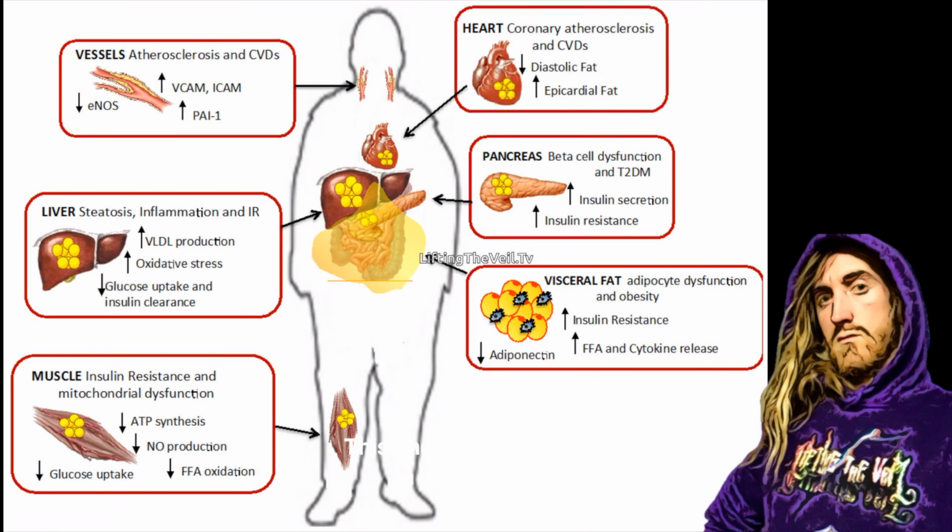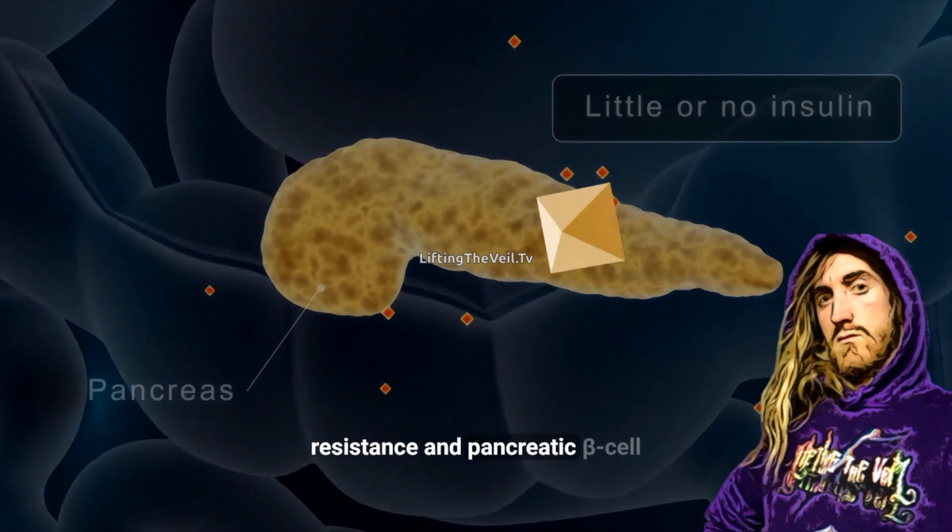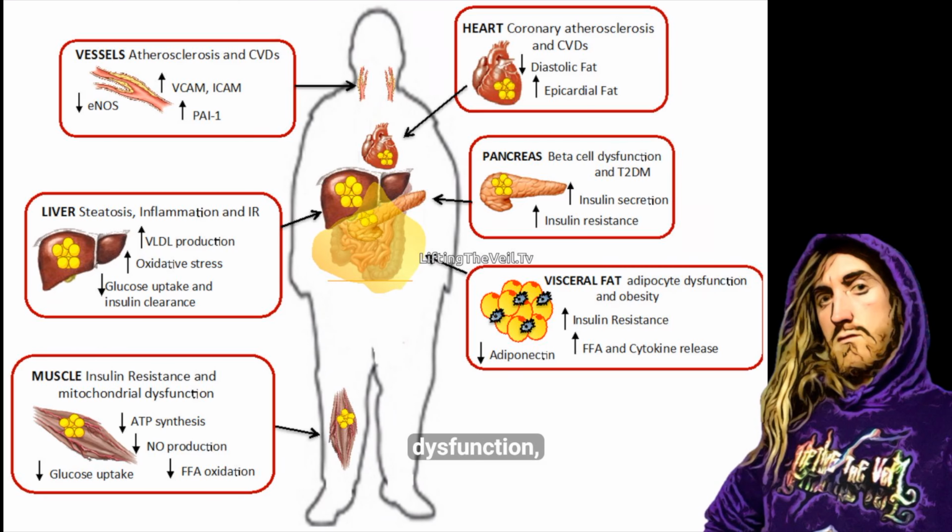This underscores that the pathogenesis of diabetes and prediabetes is substantially impacted by insulin resistance and pancreatic beta-cell dysfunction, both of which can be improved through holistic lifestyle interventions, leading to significant improvements in insulin resistance, HOMA-IR, and beta-cell function, HOMA-B, in those who achieve remission.